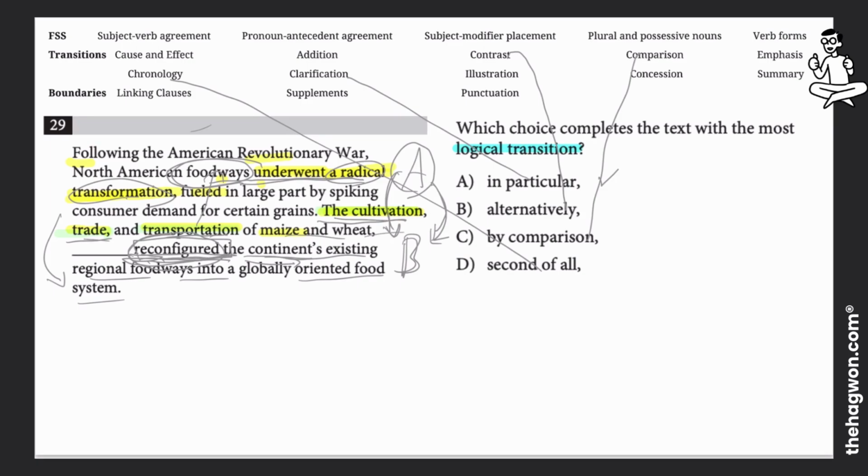we can see that the transition we need here is in particular, because the foodways underwent radical transformation. In particular, these three elements of cultivation, trade, and transportation reconfigured the contents existing. So in particular, as our transition of clarification.